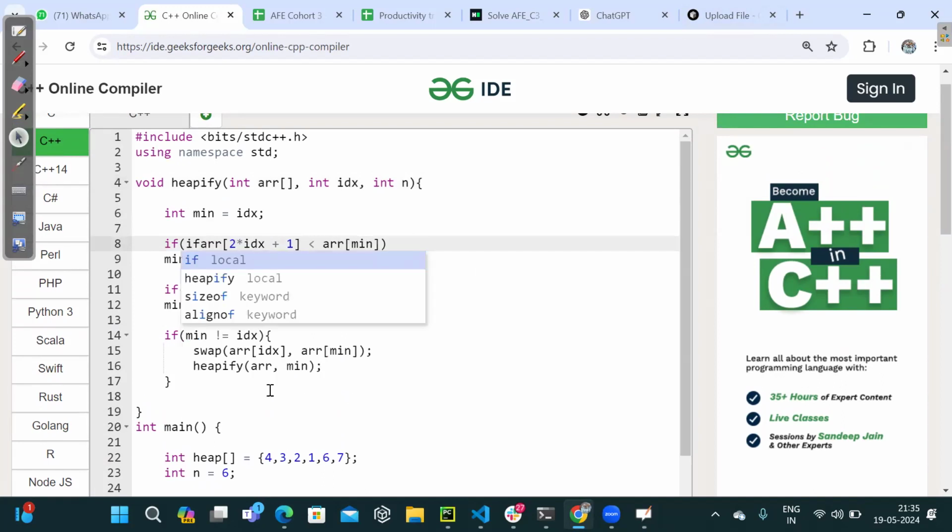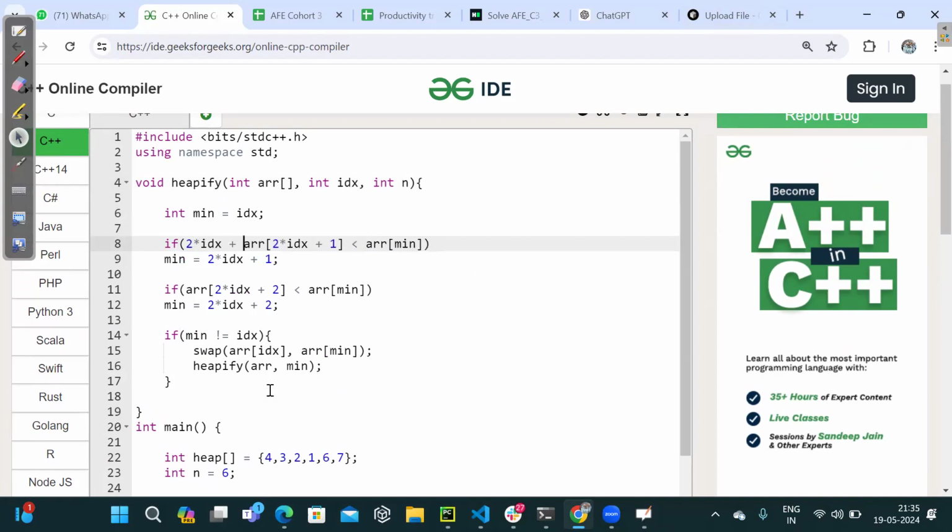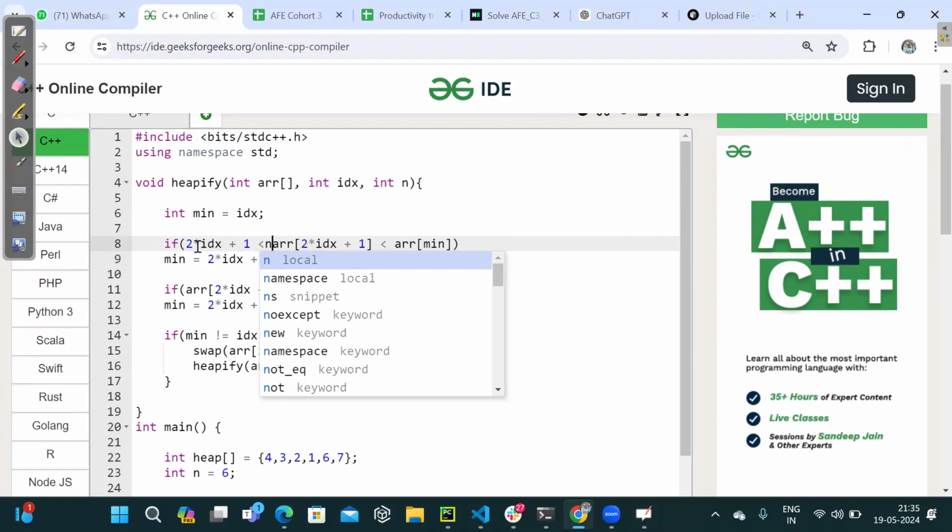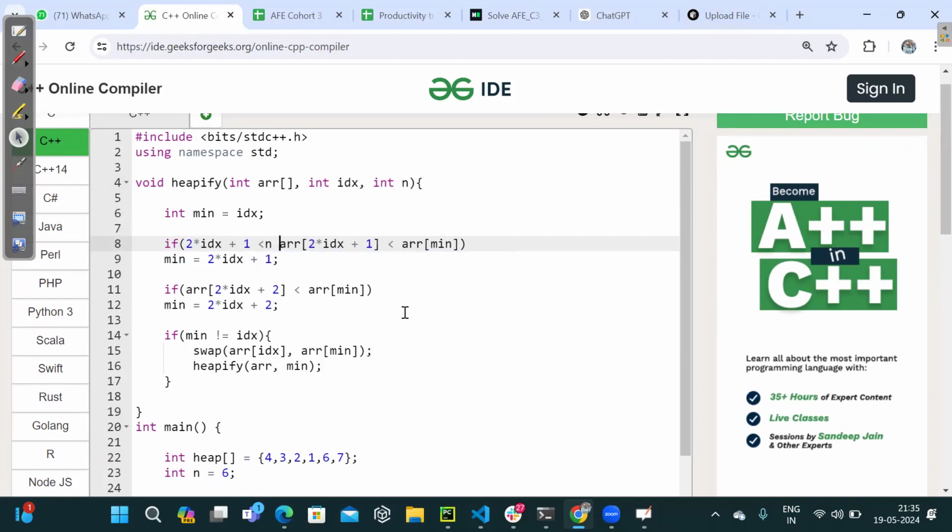See, whatever I'm trying to access, 2 into index plus 1, that may go out of bound, right? If 2 into index plus 1 is lesser than n, then only go ahead, try accessing the value and do the comparison. Firstly, the particular index has to be a proper valid index. Then only the comparison of values can be done. Else you are going to get a segmentation fault. So that's a mistake that we were making and this should be avoided.